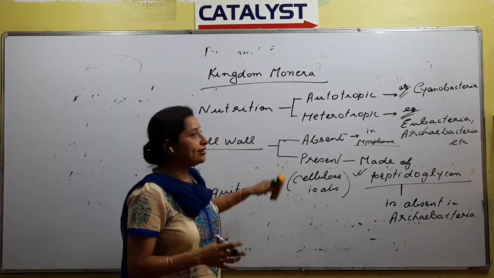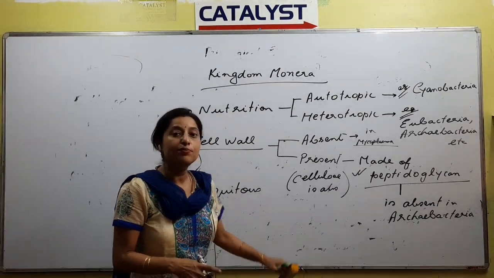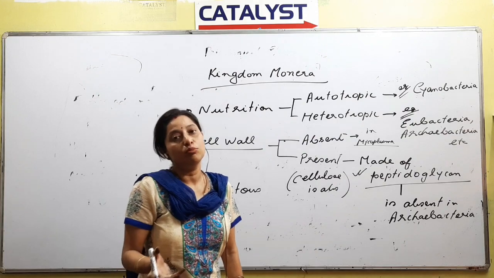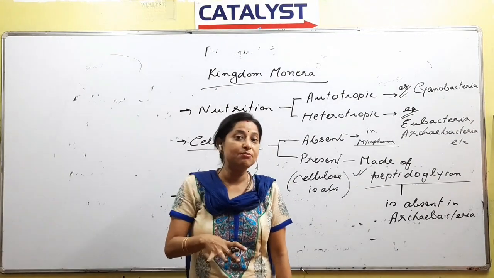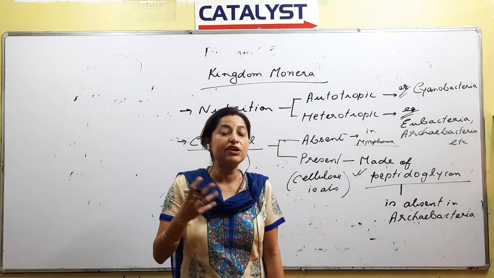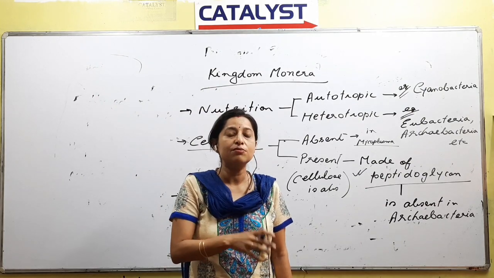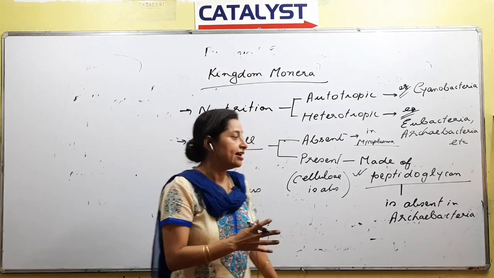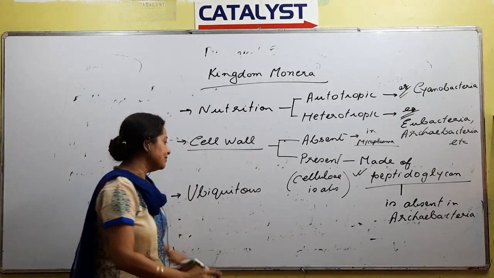So the kingdom Monera, or the organisms present in this kingdom, are considered to be ubiquitous because they are present almost everywhere. Everywhere means they might be present inside the body, or outside the body also. They might be present in very cold areas or very warm areas also. Terrestrial, aquatic, etc. So they are a group of widespread organisms, right?